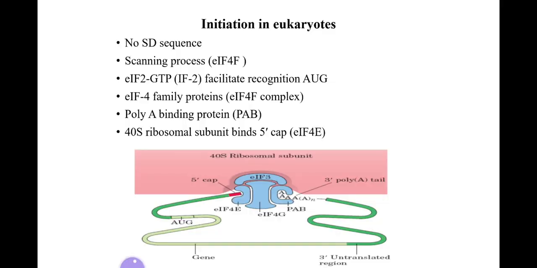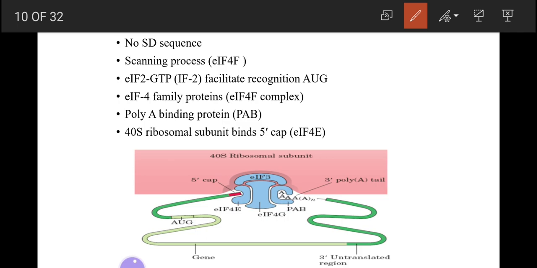In the eukaryotes, as we have studied, there is no SD sequence, no Shine-Dalgarno sequence. The scanning process is done by the eukaryotic initiation factor 4. GTP on initiation factor 2 facilitates the recognition of the initiation codon AUG, along with initiation factor 4 family proteins. There are many factors present in the eukaryotic initiation factor 4 complex.